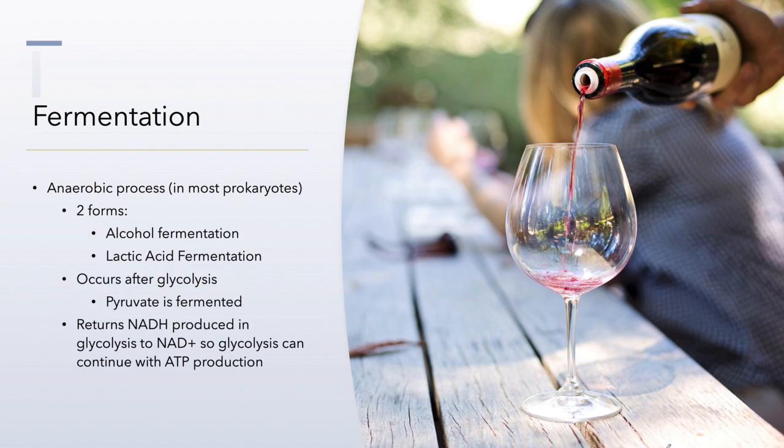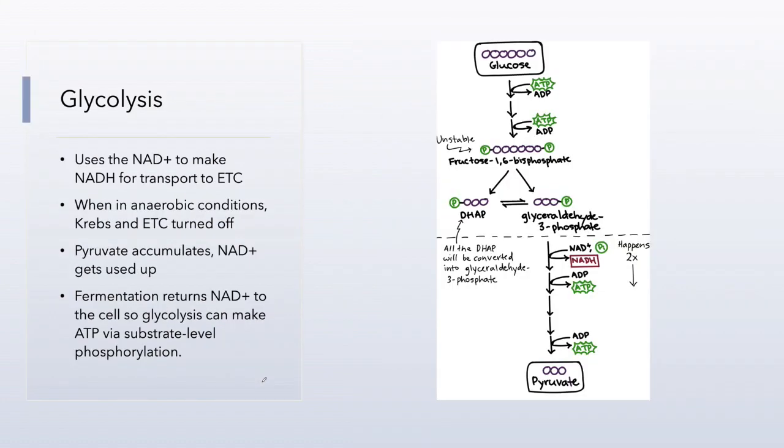Now, prokaryotic organisms such as bacteria most often take part in acid fermentation, and eukaryotic organisms such as yeasts take part in alcohol fermentation. Fermentation actually occurs to pyruvate, not glucose directly. So glycolysis is the first step, and then fermentation is actually the second step. The purpose of fermentation is to recycle the NADH back into NAD+, so that ATP production will occur in glycolysis itself. So let's look real quick at glycolysis.